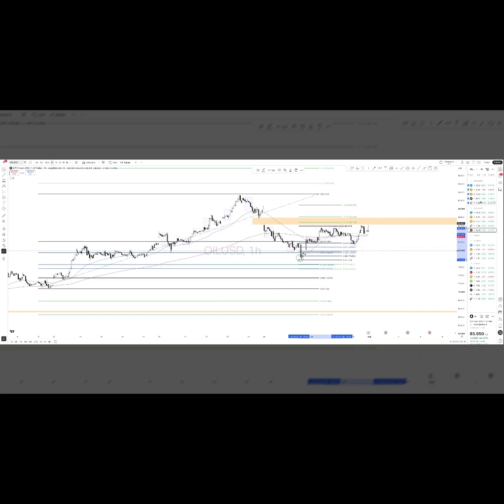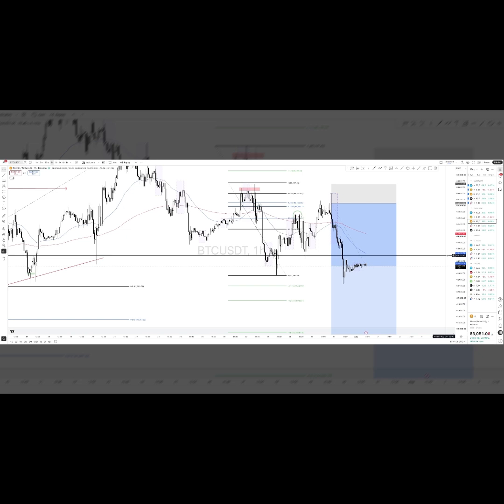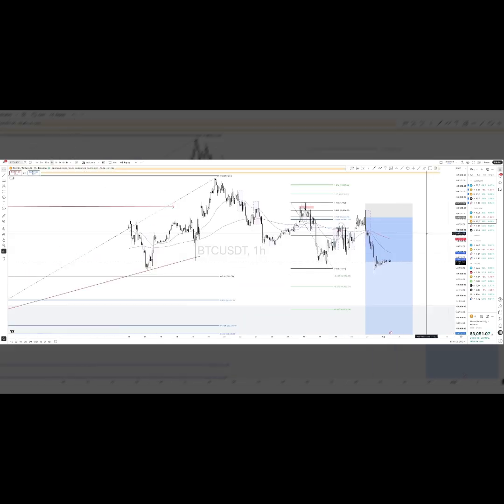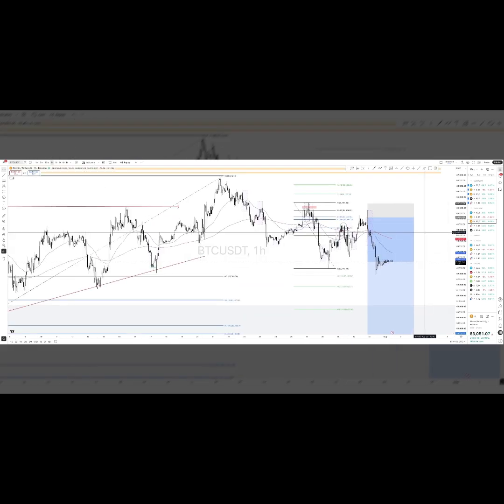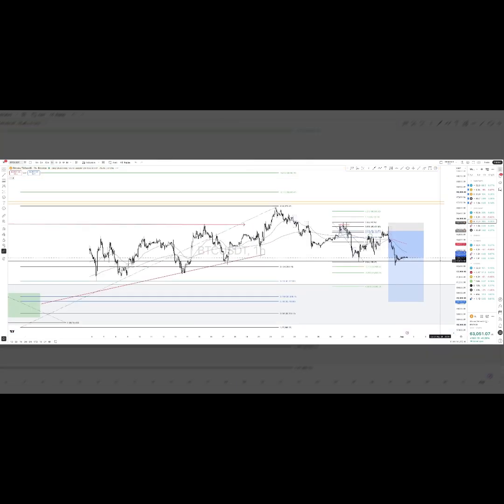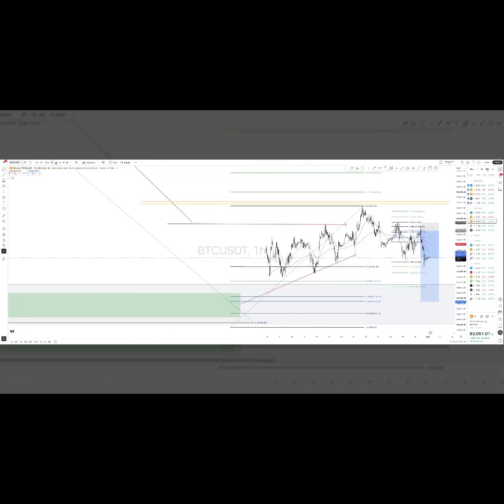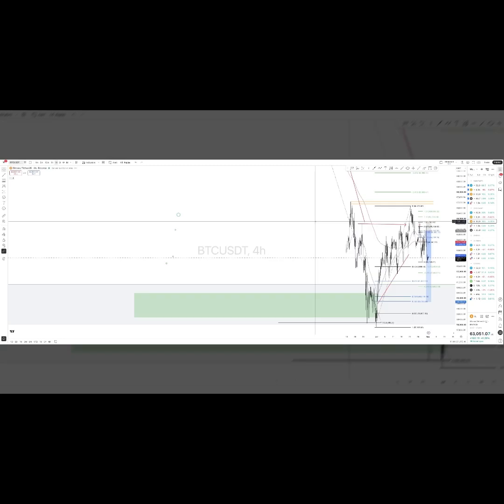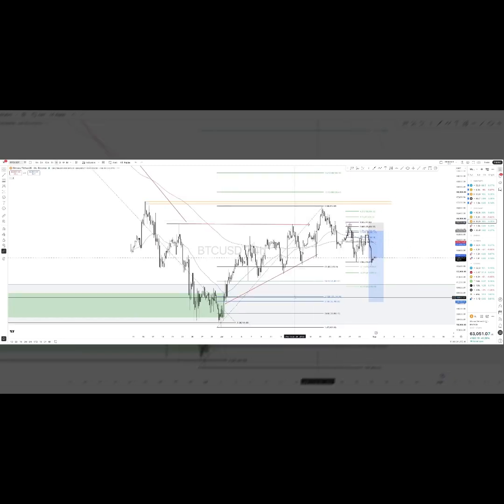All right. Now, let's move to Bitcoin USD. Bitcoin USD basically is kind of the same structure as US 30, as in we are bearish, aiming for a macro buy discount. If we take a look at the 4 hour, the price went down, broke structure in the 4 hour after making a supply zone.